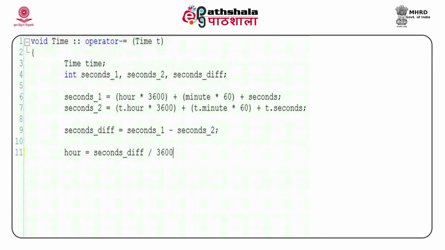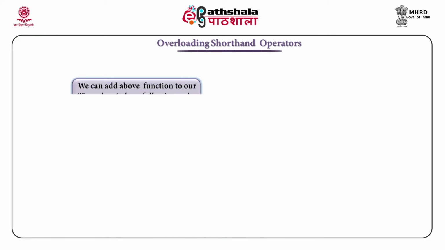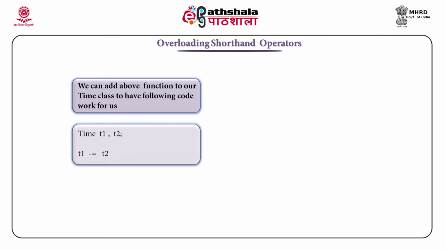Now, in this case, only the first operand will be modified, that is, the result of the operation on the first operand and the second operand will be stored back into the first operand. Therefore, the return type of this function will be void. So, the prototype will go like this: void keyword, operator followed by the shortened operator that we are trying to overload, minus equal to, and as an argument one time object.